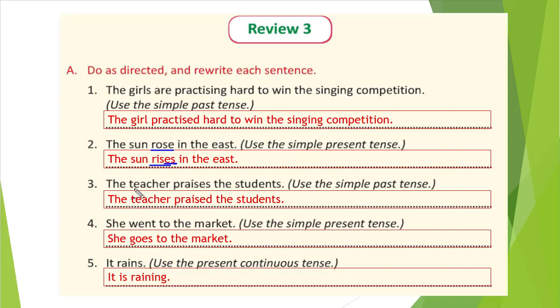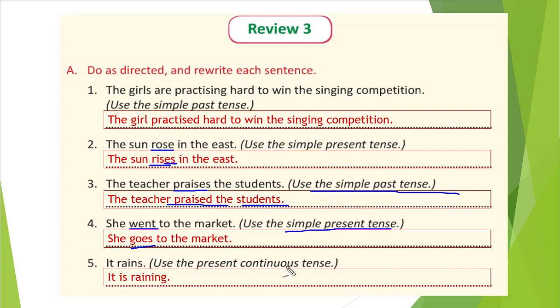Okay. You can see the third one. The teacher praises the student. Use simple past tense. Same, praises is our verb, and we need to write it in the second form of the verb. Right. So the second form of praise is praised. So the teacher praised the student. That is the answer. The fourth one is she went to the market. Simple present tense. So went is our verb which shows the action. So the main root form of went is go. Right. So when she, he, it is there, we will write the verb with s or es. So go is ending with o, so we have to write es. So she goes to the market.